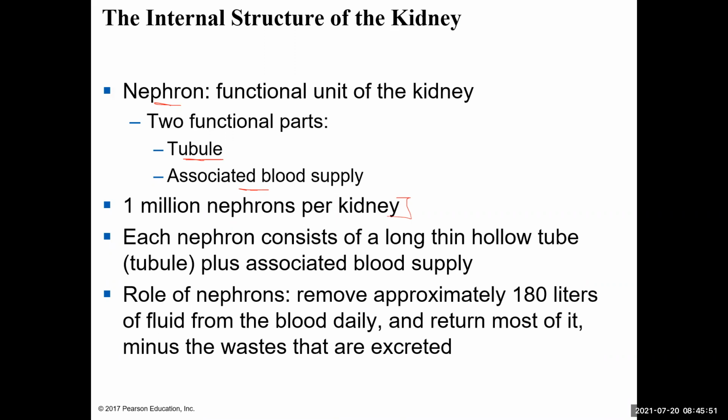Each nephron is made up of a thin, hollow tube that comes into contact with the blood supply, and urine is made as the filtrate comes out of the blood supply and runs through the nephron. And so the nephrons will remove about 800 liters of fluid from the blood daily, but will return about 99% of that fluid back to the body, and then will excrete a small percentage of that fluid and the waste that were filtered out of that fluid.